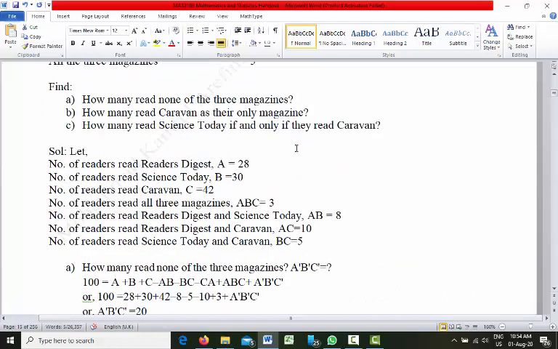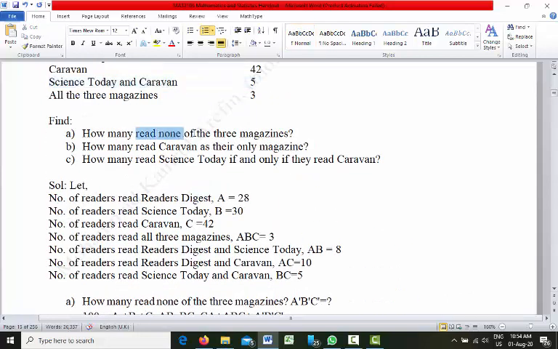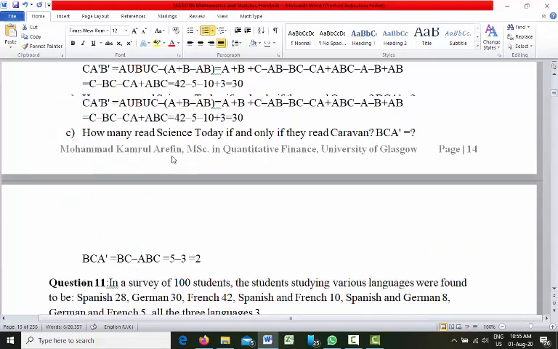So the first question is asking how many read none of the 3 magazines. None of the 3 magazines is not Science, not Reader's Digest, that is A prime, not Science Today, that is B prime, not Caravan, that is C prime. So we want to find out A prime, B prime and C prime.